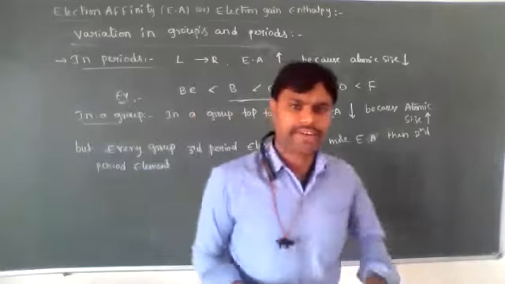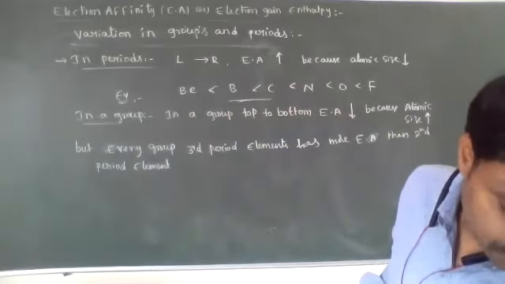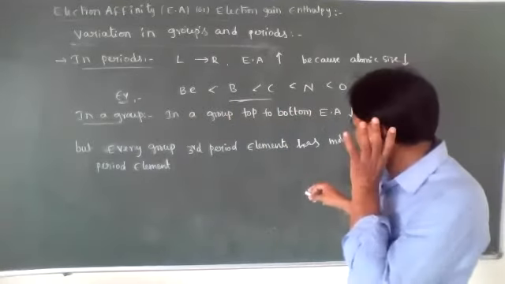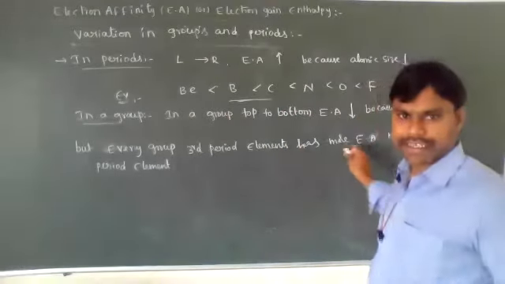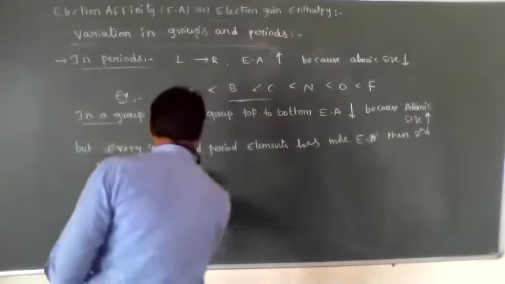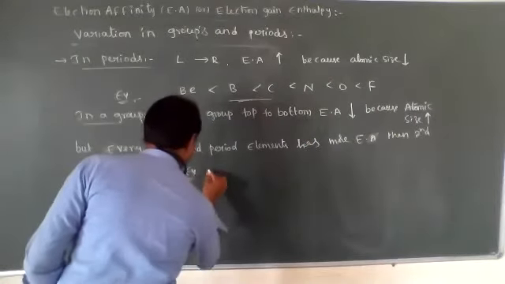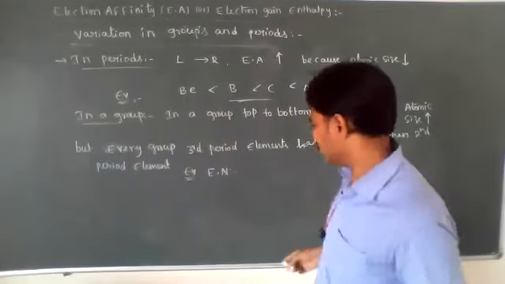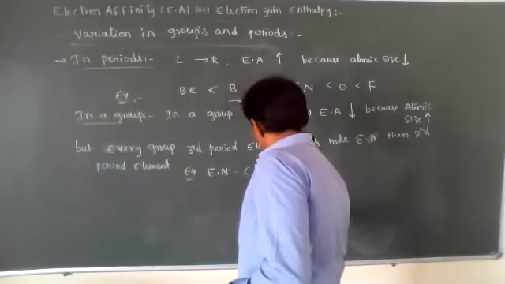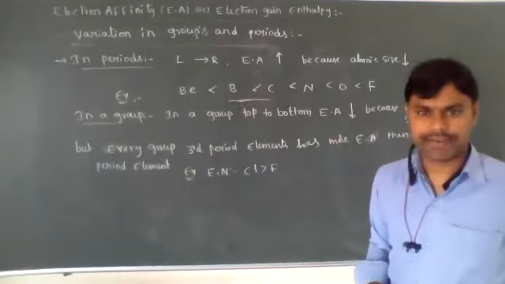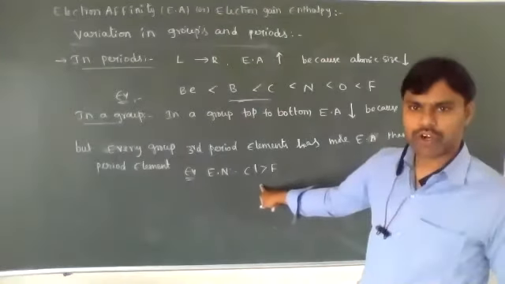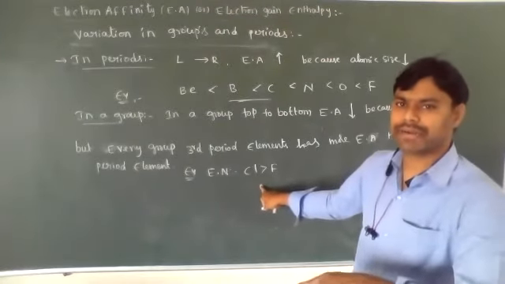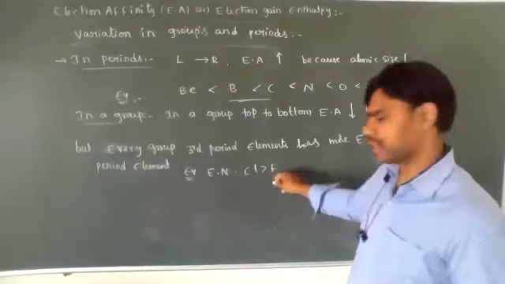See, in every group, third period elements have more electron affinity than second period elements. Let's see examples. The electron affinity of chlorine is more than fluorine. In the same group, chlorine is more because chlorine is a third period element, and fluorine is a second period element.